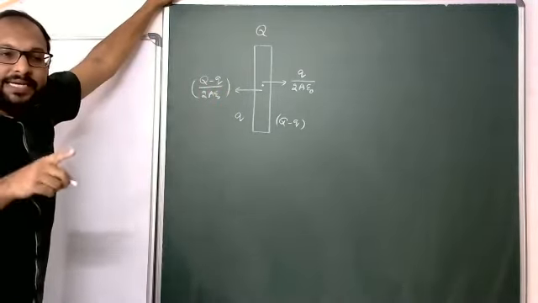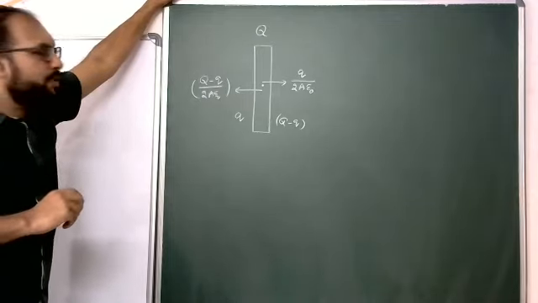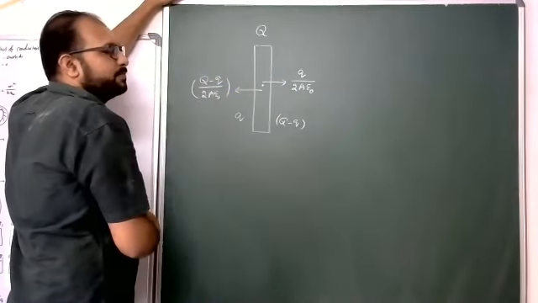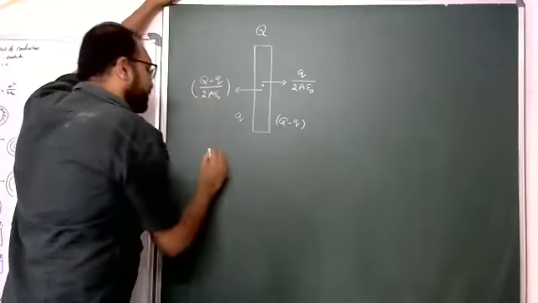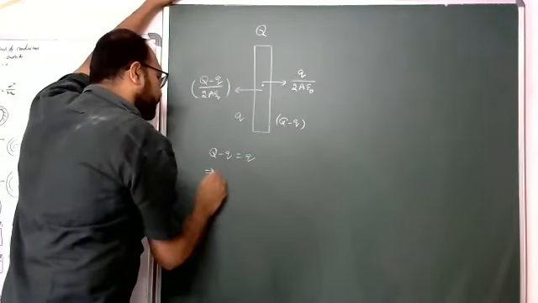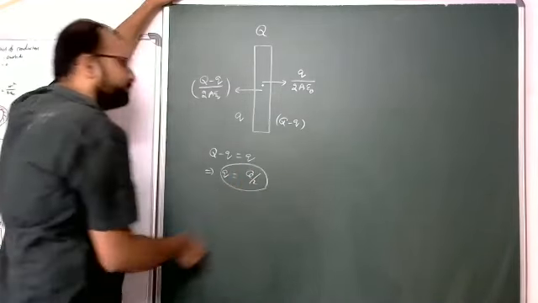So inside the conductor, two electric fields are there. But what is the net electric field? 0. That means both electric fields cancel out. So both cancel out means Q minus q equal to q. Therefore, small q equals Q by 2.